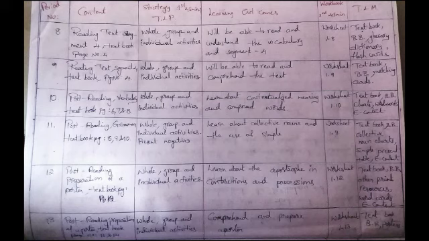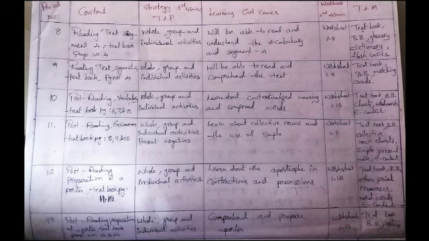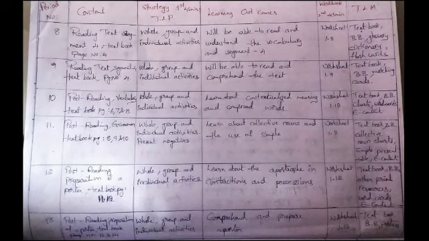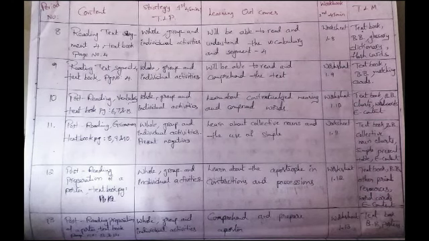In 12th period, post reading preparation of a poster, teaching book, textbook page number 11 and 12. Whole group and individual activities are teaching learning process, and children learn about the apostrophe in contractions and possessions. Worksheet part is 1.12. Textbook, blackboard, other print resources, word cards, e-content are teaching learning material.